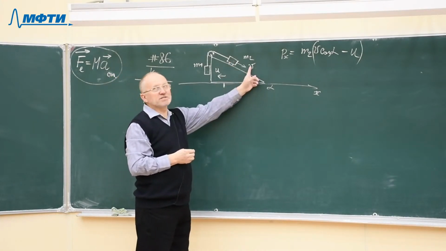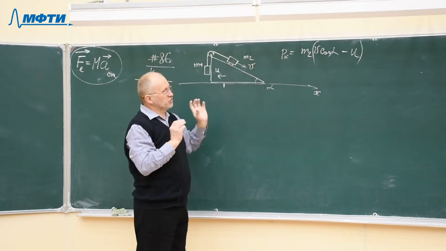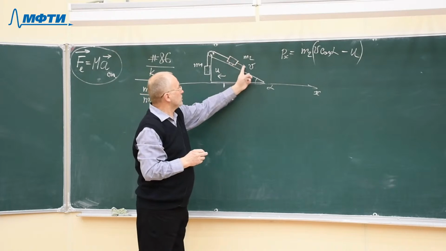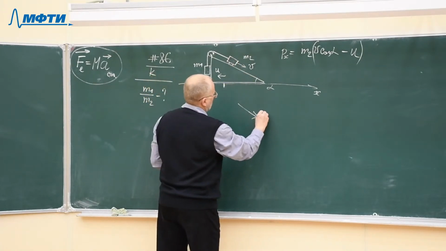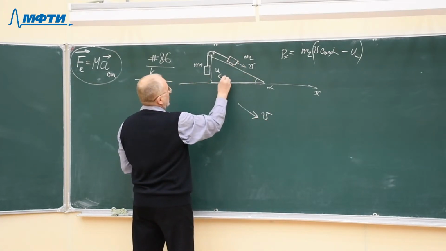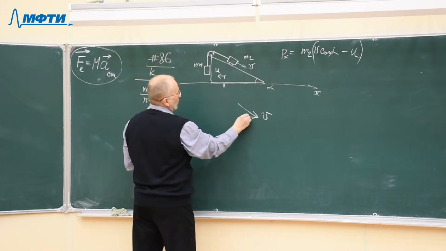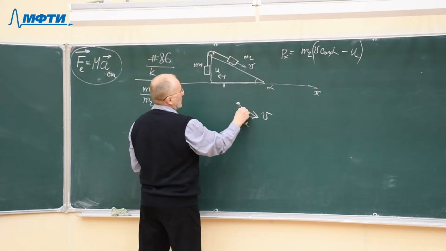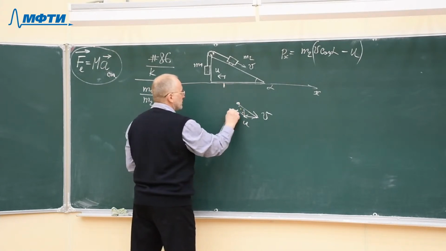Velocity is the displacement per unit time, so we choose a small unit of time, and we see that this displacement is directed here, and the surface goes in the opposite direction here. So the actual displacement will be this one, with respect to the table.